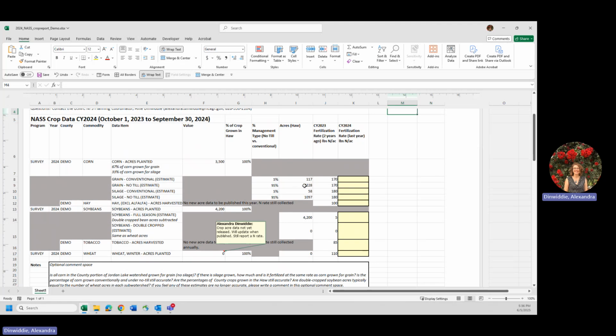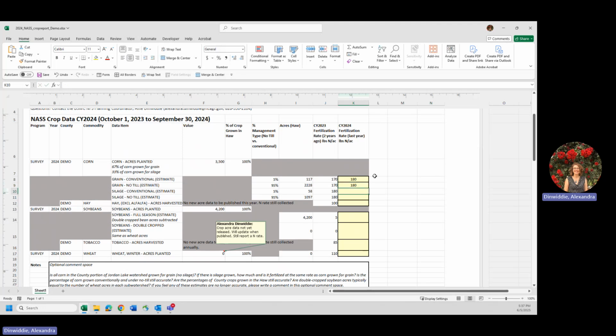So we're going to go over to the fertilization rates. The last year's fertilization rate was 170 pounds of nitrogen per acre. And let's say that we talked to the regional agronomists, we might have talked to the extension field crops agent, we might have called a farmer or two. And if we did that, we might have gotten information that, okay, actually the field corn grown for grain was actually a little bit more fertilization. So we need to bump that up to 180 this year.